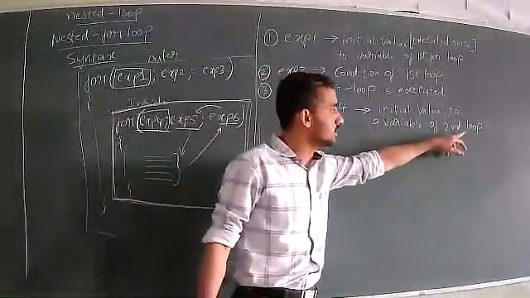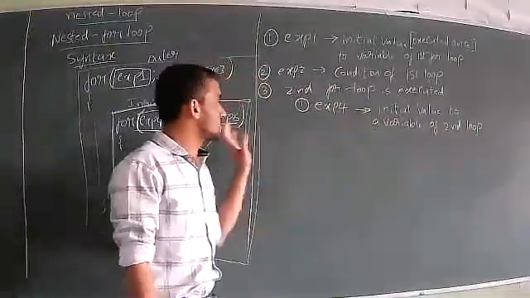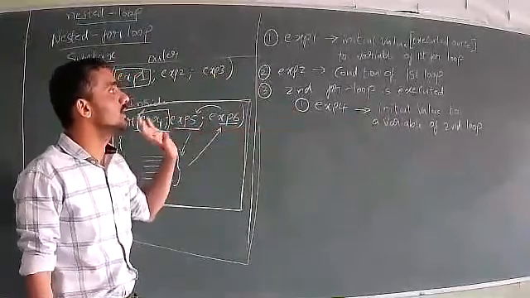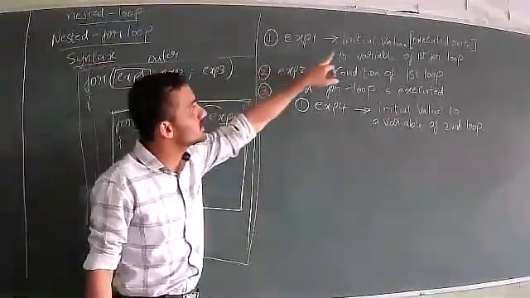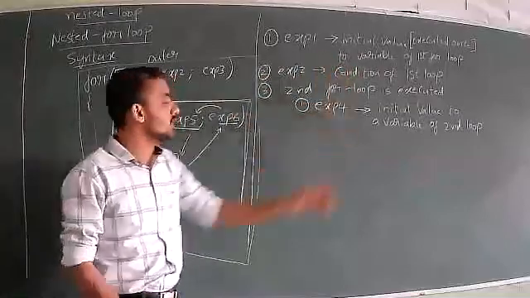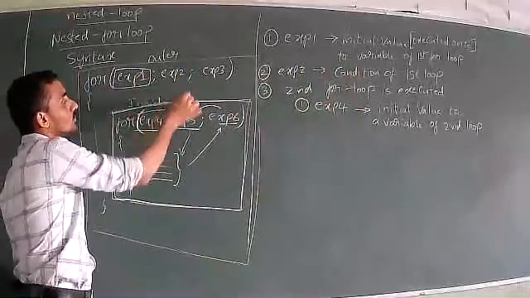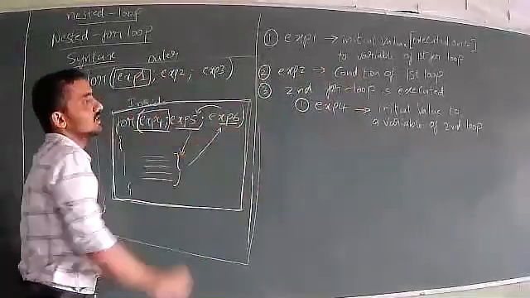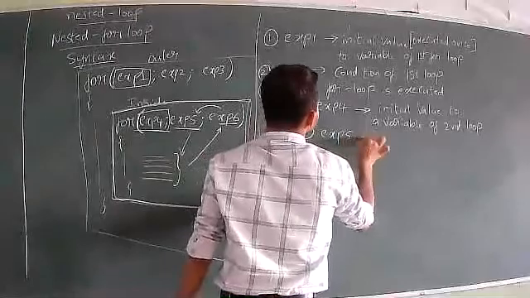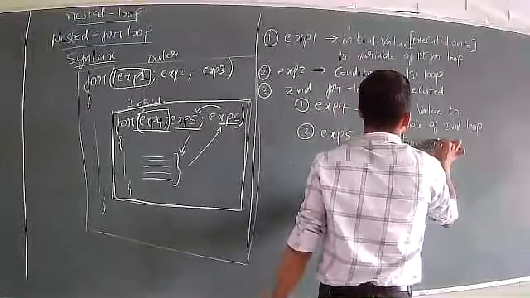Whenever I just write loop, you consider it as for loop. In general, it applies to all: while loop, do while loop and for loop. With respect to this topic, you remember that it is the for loop. Expression 4 will be executed. After executing the initial value to the variable of the for loop, we go to the condition. Here the condition is expression 5. So you remember: 1 and 4 initial value, 2 and 5 conditions, 3 and 6 increment. Again, in the third main step, the second step is exp5, that is the condition of the second loop.